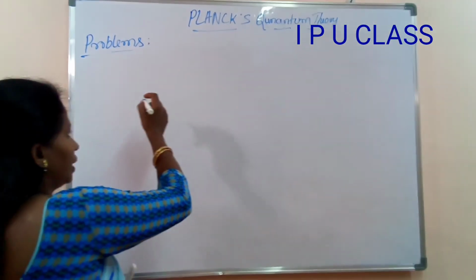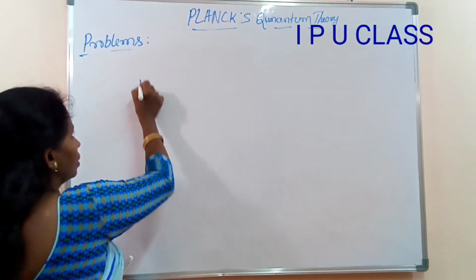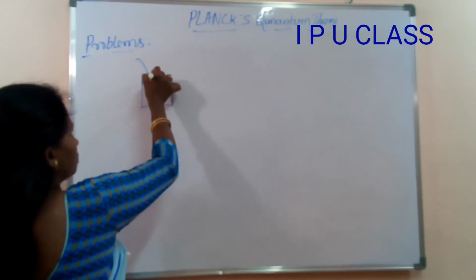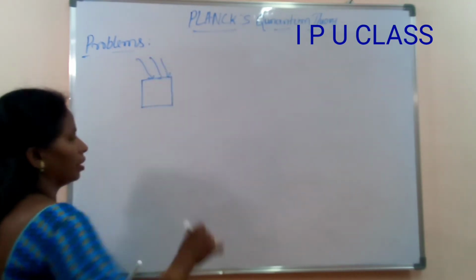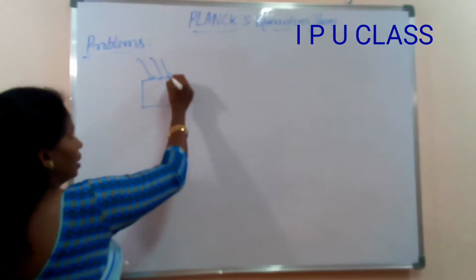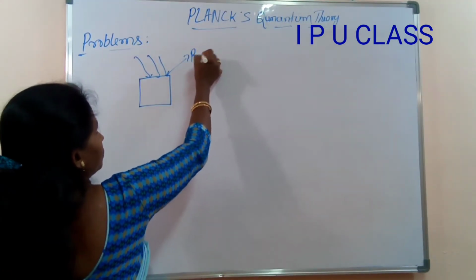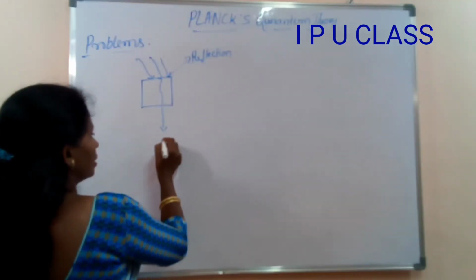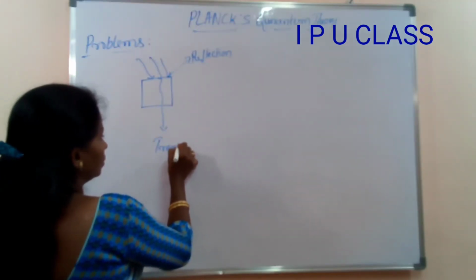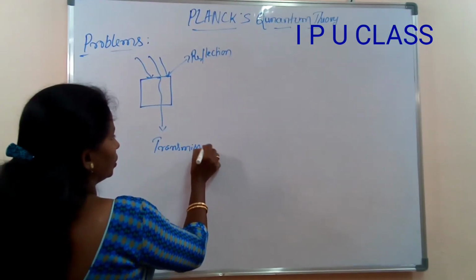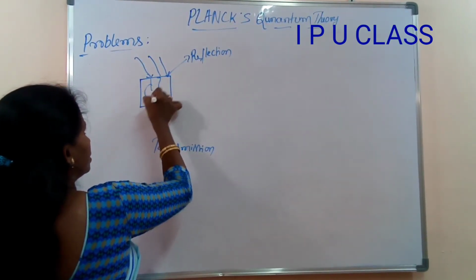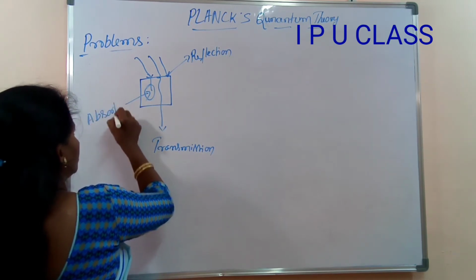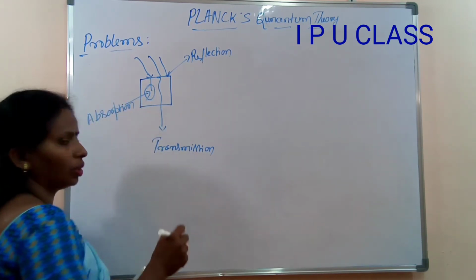First, the black body. When radiation is incident on a substance, there are chances of three phenomena: one is reflection, second is transmission, and third is absorption of light.